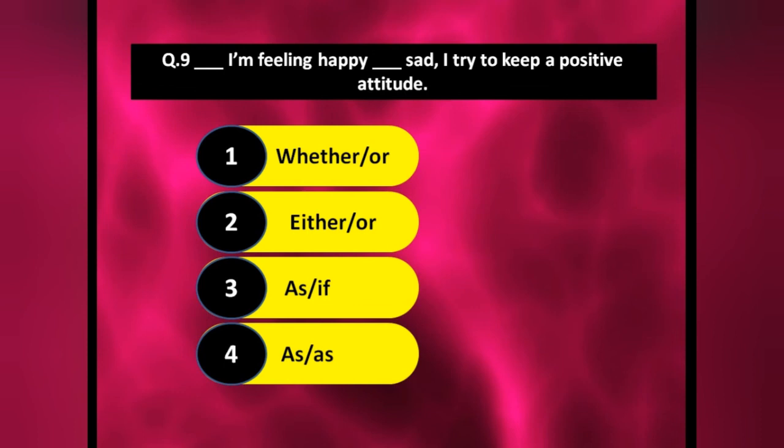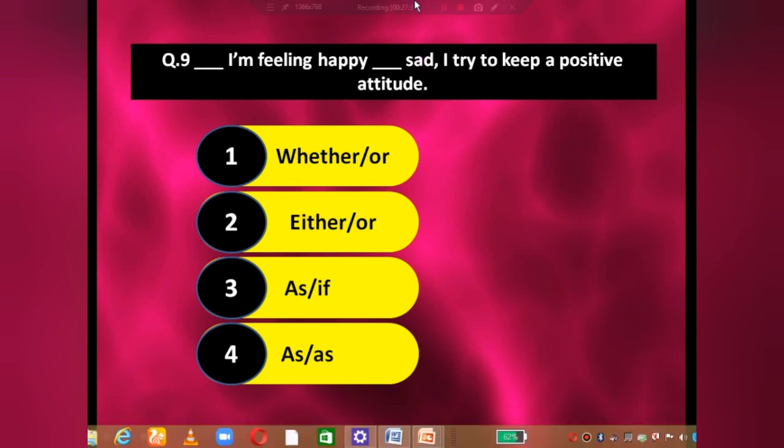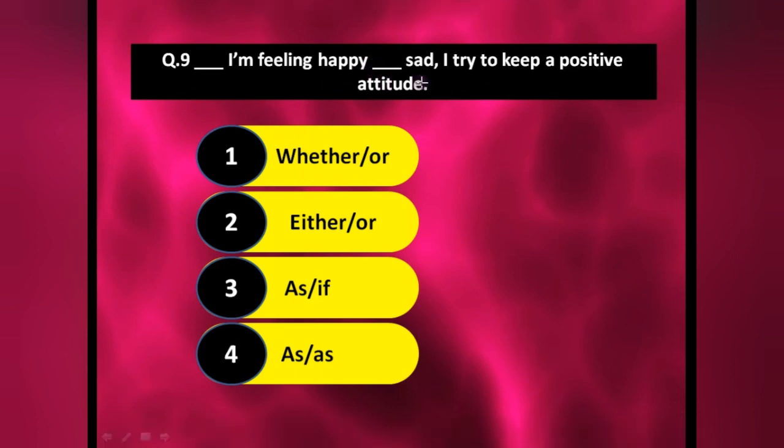As if is also wrong because no condition is given. Either or, even choice is not given. So what is left? Whether or. कि whether I am feeling happy, या तो मैं happy होऊंगा और sad, या sad होऊंगा. I try to keep a positive attitude. एक point of time पे आप या तो happy हो सकते हैं या sad हो सकते हैं. तो वो कह रहे हैं कि दोनों condition में whether I am happy or sad, I try to keep a positive attitude. I always keep a positive attitude.